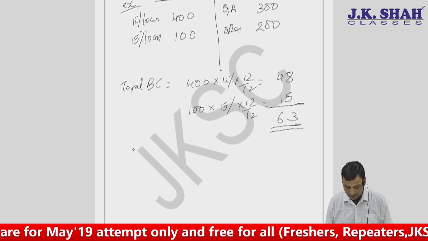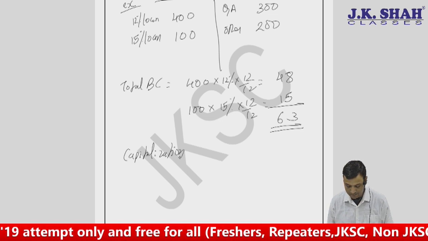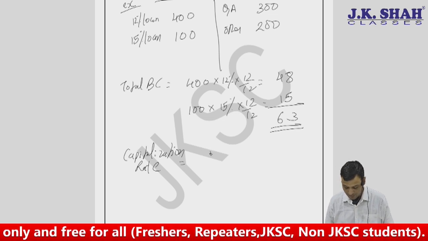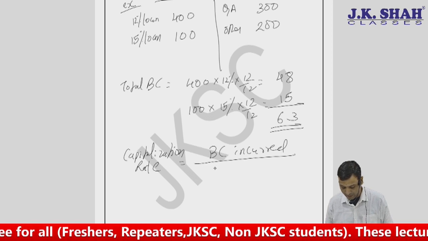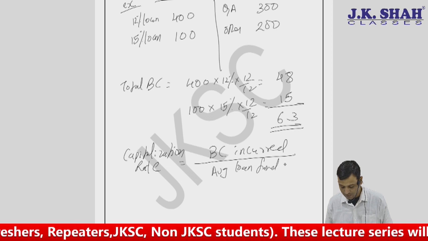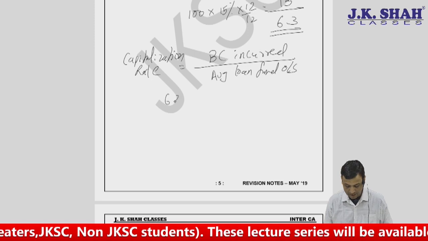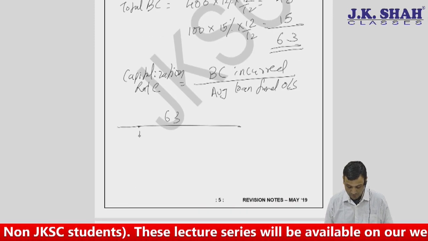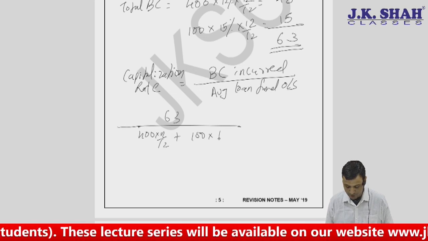For that I can find out something known as the capitalization rate, a weighted average rate, which is nothing but borrowing cost incurred divided by average loan funds outstanding. Here borrowing cost incurred is 63, and the average loan funds outstanding are 400 into 12 by 12 plus 100 into 12 by 12.